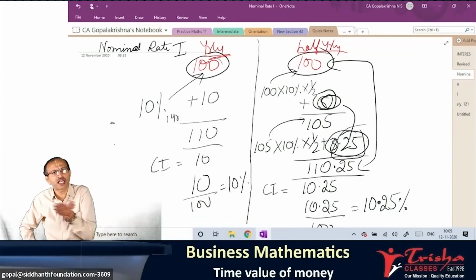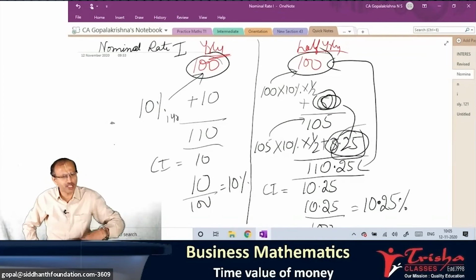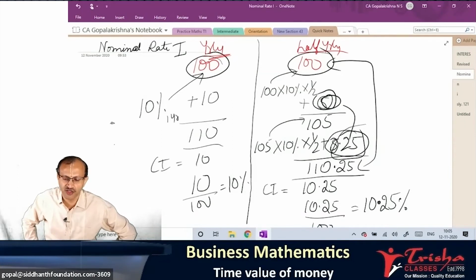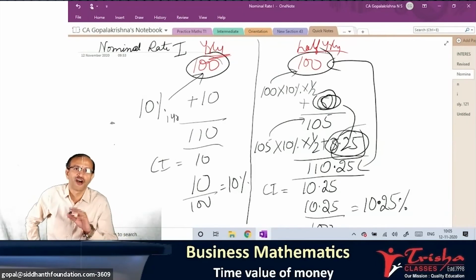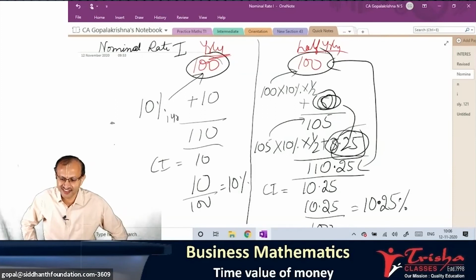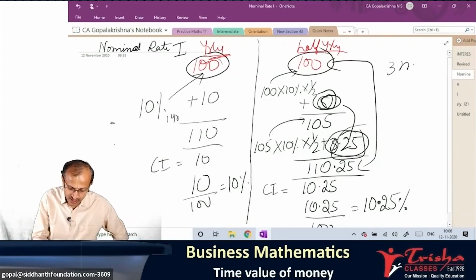Is yearly better or half yearly? Half yearly is better. 6 months interest you got, again you will get another 6 months interest on interest. Tell me, is half yearly better or quarterly better? Half yearly or quarterly? Which one do you choose from an investor point of view? Some of you said quarterly is better. Comparing half yearly and quarterly, which one do you prefer? Obviously, here you get every 3 months ka interest, and that is going to earn you again.